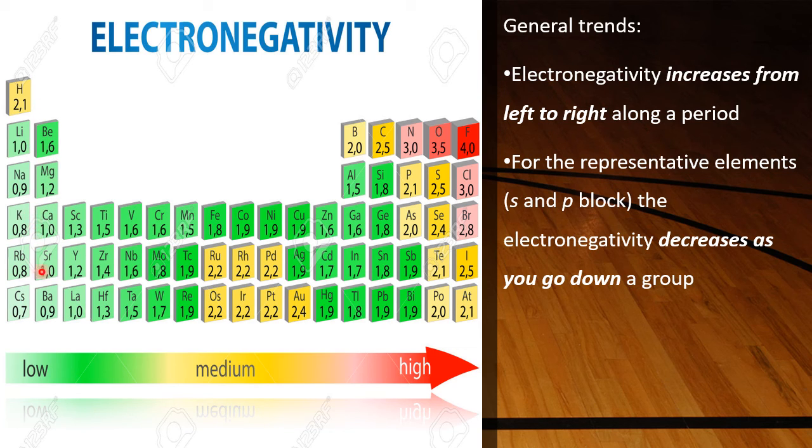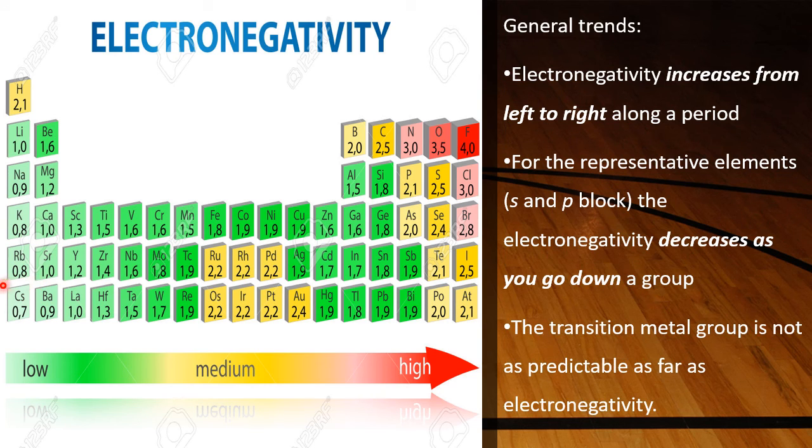Why? Their electropositive character starts dominating because they are ready to lose electrons. They are the best electron donors, so they donate electrons easily. That means they are the best electropositive. Therefore, electronegativity decreases from top to bottom in a group. S block and P block together are called representative elements.